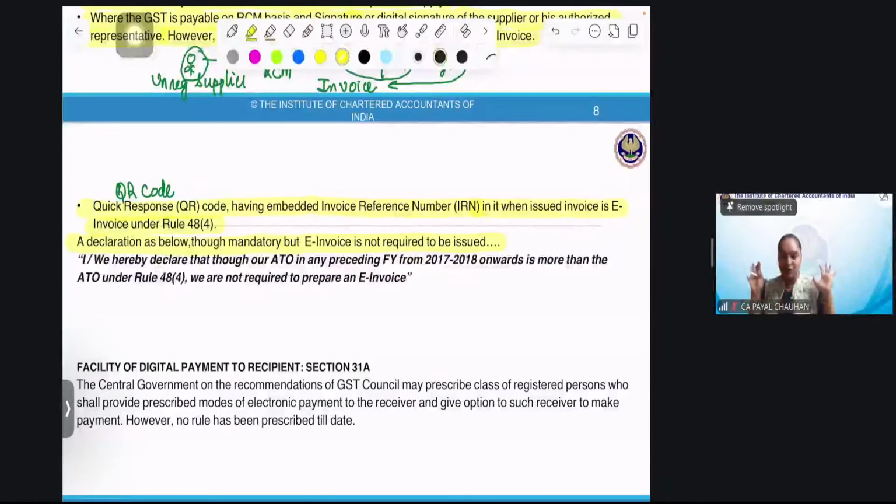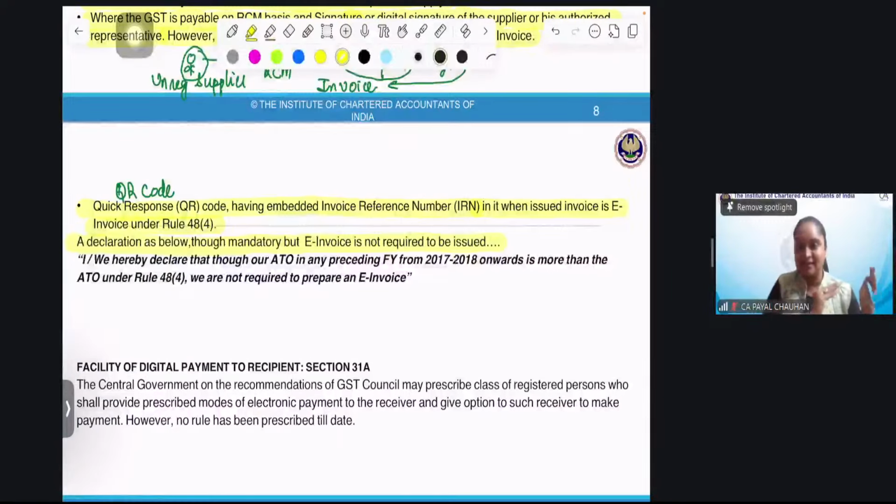I'll give you a situation and then I'll ask people to read this and explain to me what it is. See, e-invoicing, E stands for electronic. That means if I'm issuing an e-invoice, I need to have a good connectivity of internet, true or false? If it is an e-invoice, that means I need an internet connectivity. And you people know now, sometimes due to calamities, due to some wars like situation, due to some exams, your internet services are being stopped for some time.